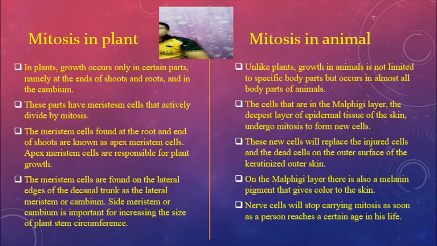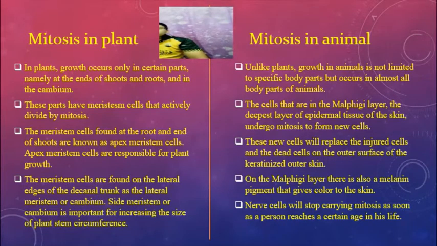Unlike plants, growth in animals is not limited to specific body parts but occurs in almost all body parts of animals. The cells in the Malpighi layer, the deepest layer of epidermal tissue of skin, undergo mitosis to form new cells.